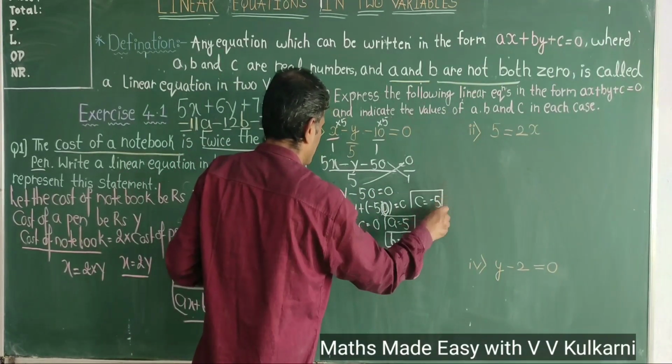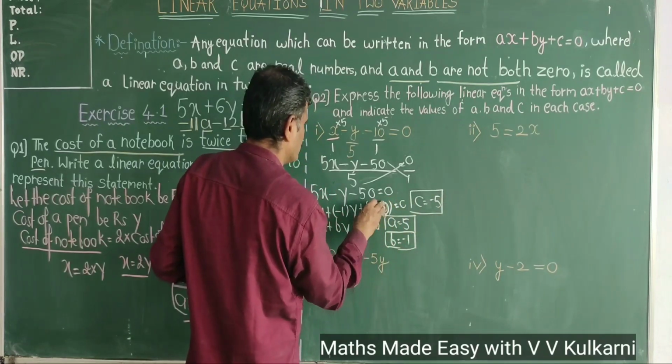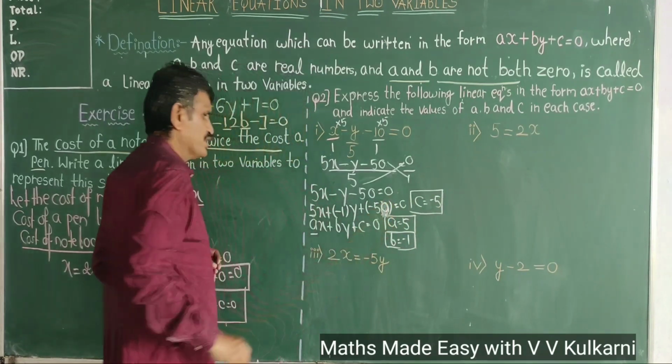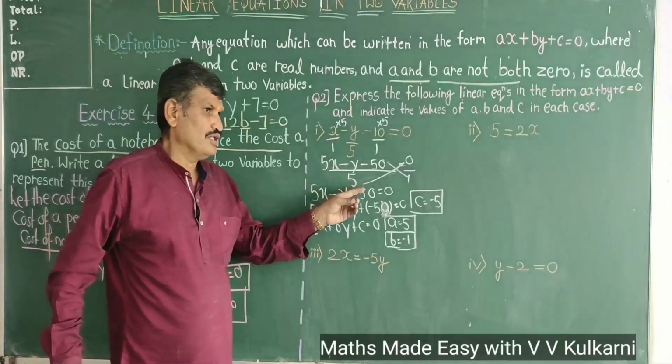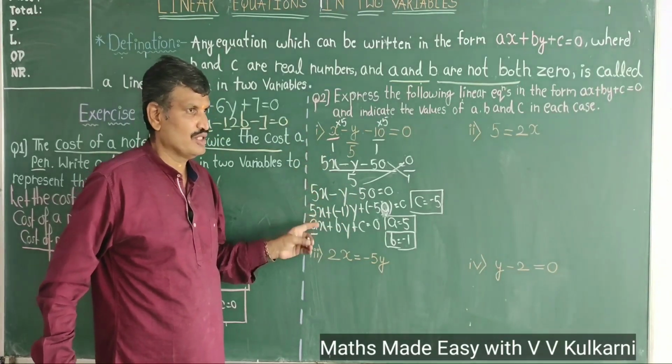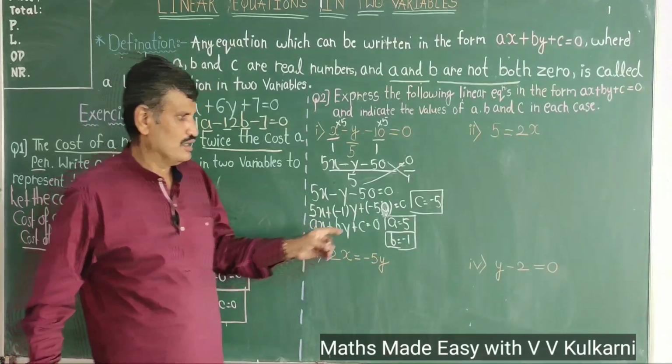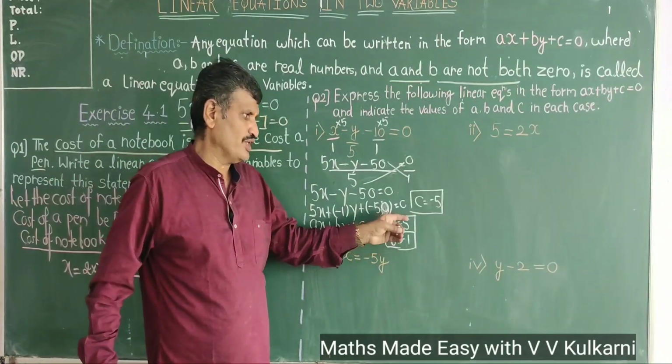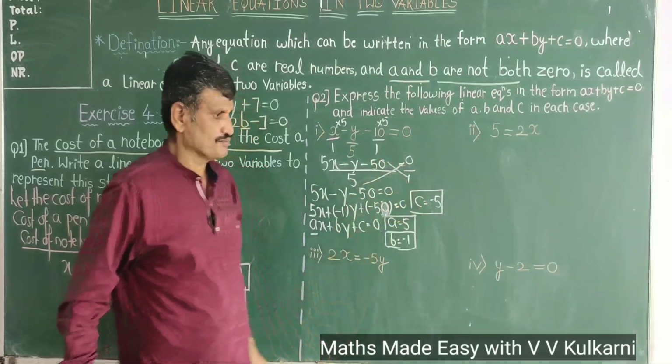So what I have done here, children, is they have given us an equation, and I have written that equation in the form of ax plus by plus c equal to 0, and then I am trying to find out the values of a, b and c.